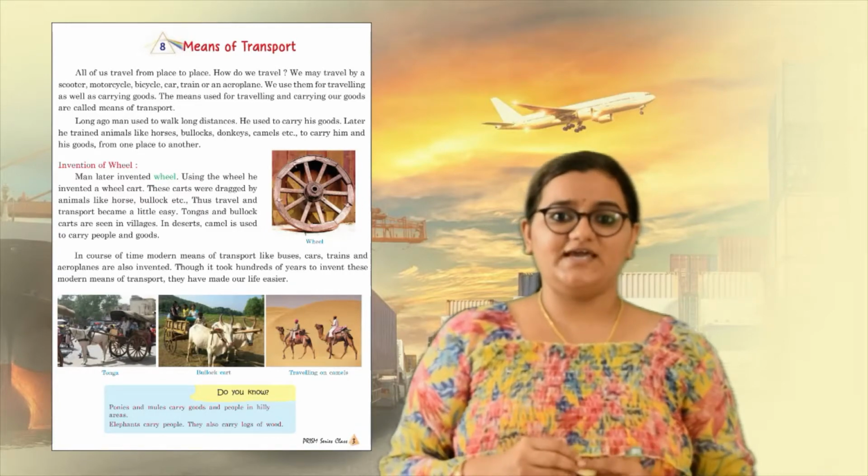So using the wheel, the early man invented a wheel cart. And what he would do is, he would tie the wheel cart to an animal. That animal could have been a horse or a camel or a cow. So using that animal, that cart would get pulled, right? On the cart, he would load his luggage, whatever he wants to carry, and the animal in the front would move and the wheels behind the cart would help him move. So this was one of the earlier inventions.